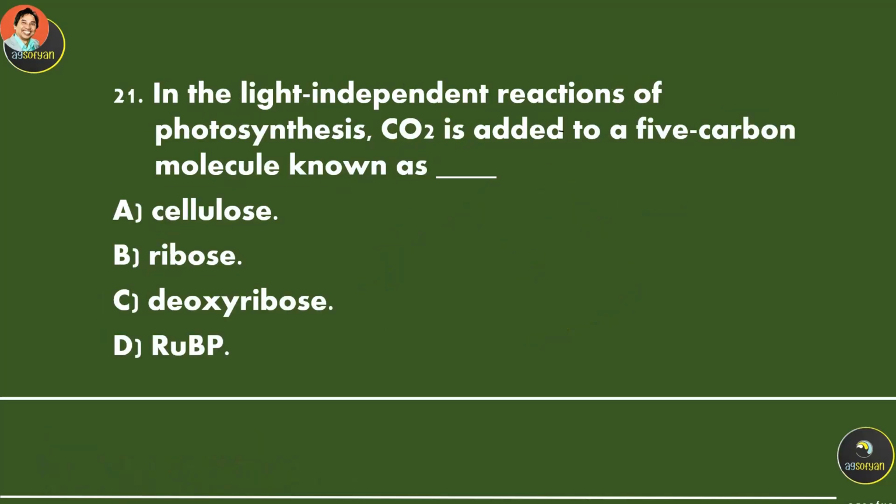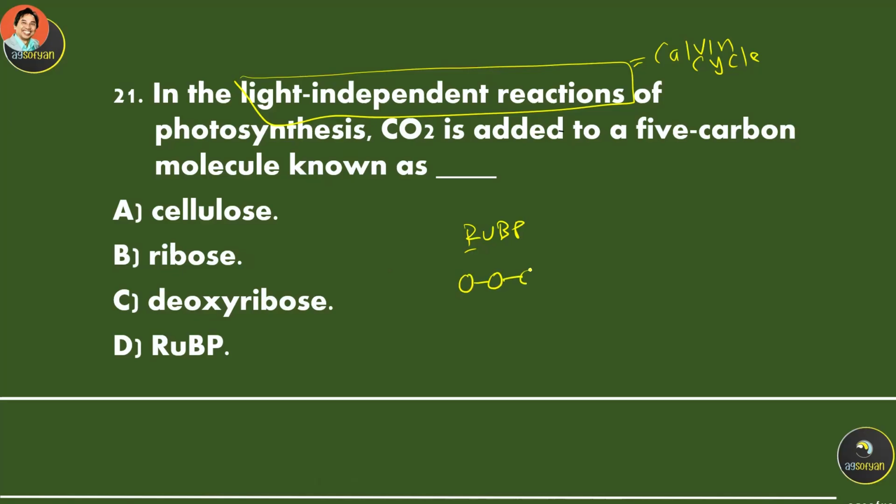In the light independent reaction, again, light independent reaction is the same as the Calvin cycle. Carbon dioxide is added to a 5 carbon molecule known as RuBP, ribulose biphosphate. Let's say one circle of it is carbon, so it has 5 carbon, 1, 2, 3, 4, 5.